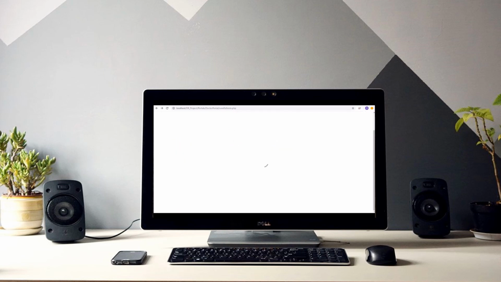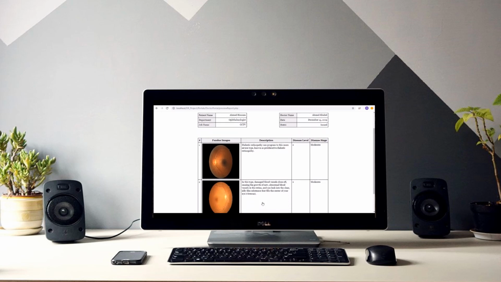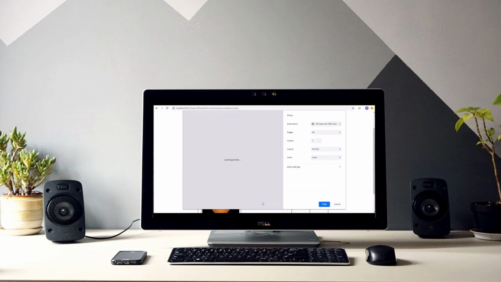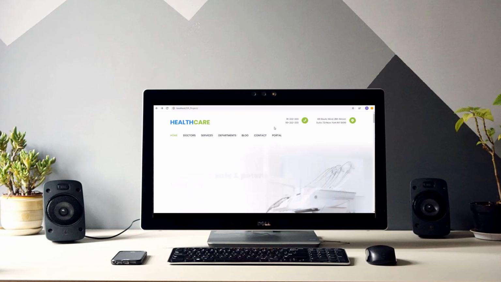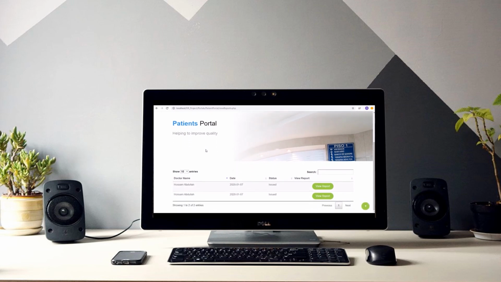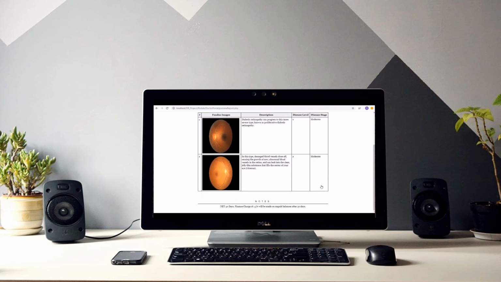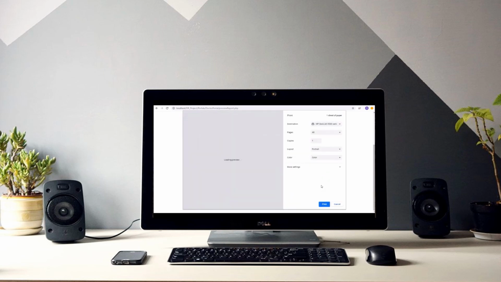Then click on classify. Then our system generates the report that the doctor can view or print as a PDF. This report contains a detailed description for each eye of the patient. Finally, the patient can log into his own portal and view all his previous checks with the doctor and view its report and print it.